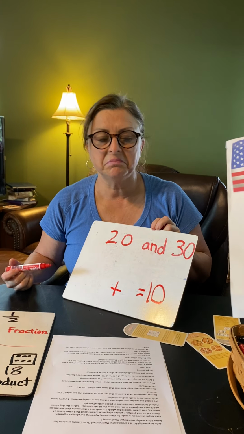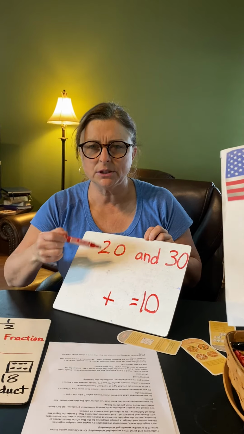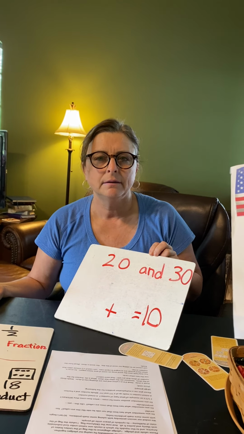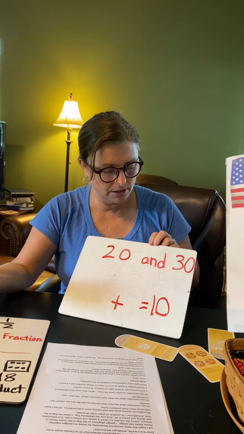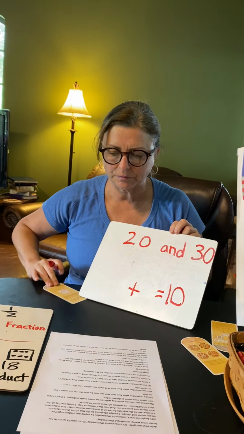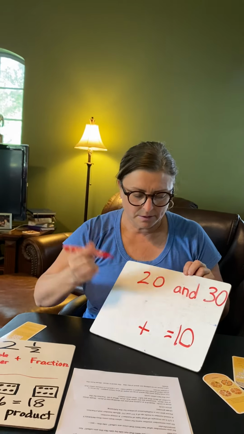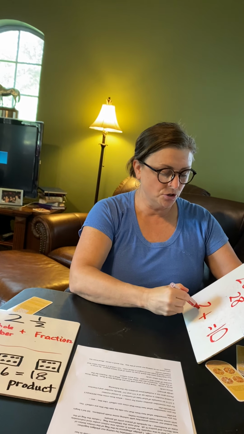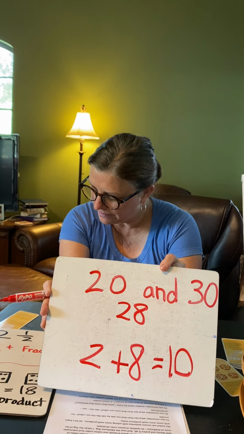For example, 21 comes between 20 and 30. What's 2 plus 1? It's 3. That doesn't equal 10. So think about what two digits would equal 10. The number is 28. 2 plus 8 equals 10.